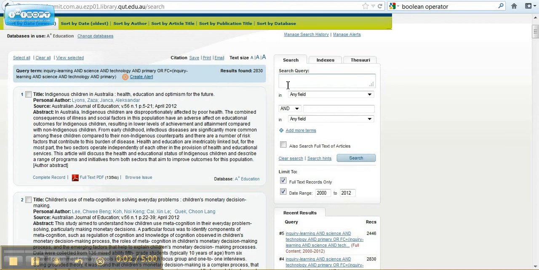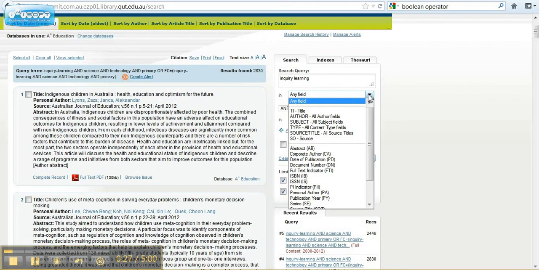I'm in the Education A+ library database here, and I'm going to do some more searching for my ILA. So I am looking for inquiry learning. This database provides the Boolean operators here with AND, and you can have a choice. I'm looking for it in any field.